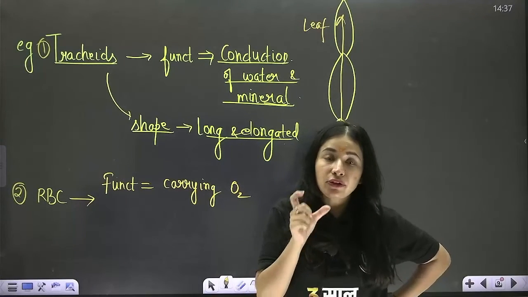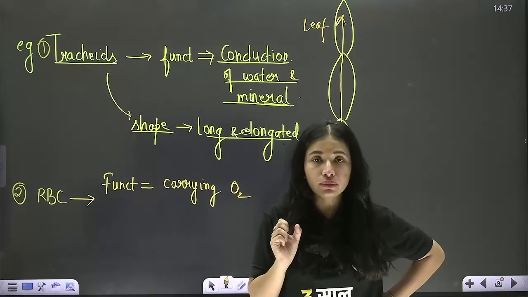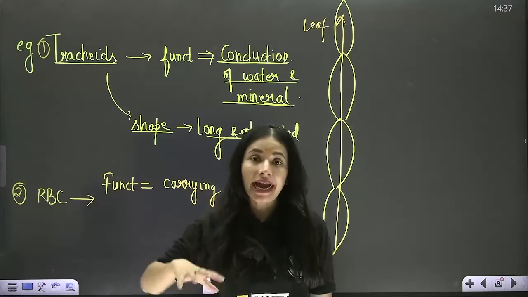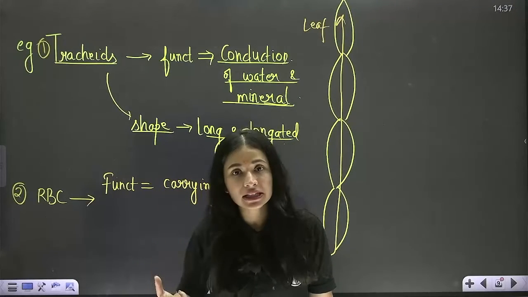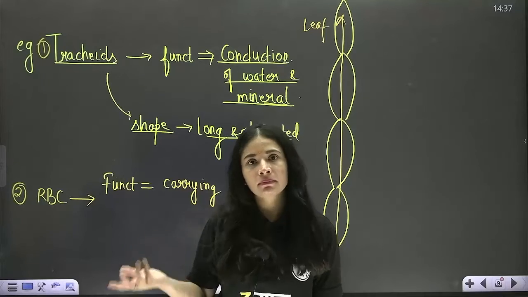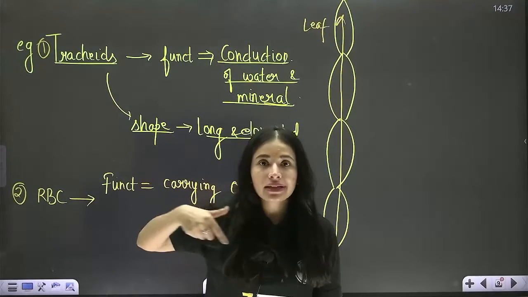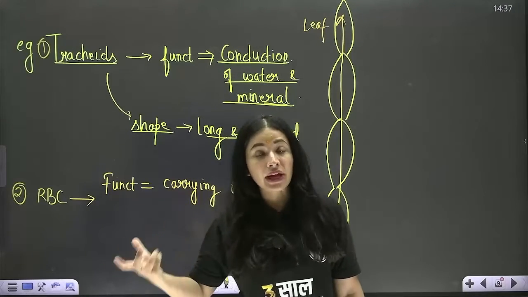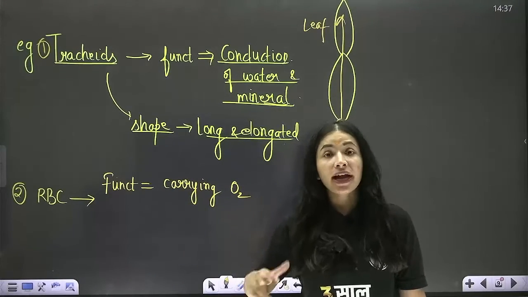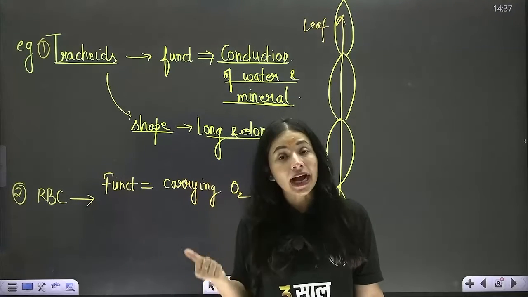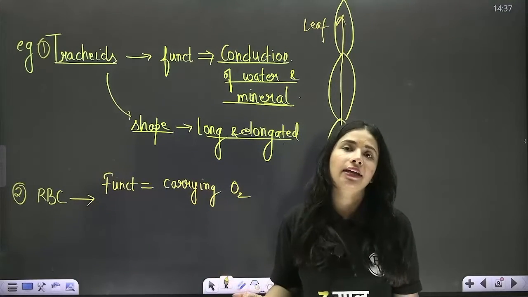Now, if they have to bind oxygen to their surface, then they should be in such a shape so that at one time they can carry maximum oxygen. And whose surface area is maximum? Of a sphere. So these RBCs are biconcave disc-like, almost spherical bodies which provide maximum surface area to attach maximum oxygen at a time.